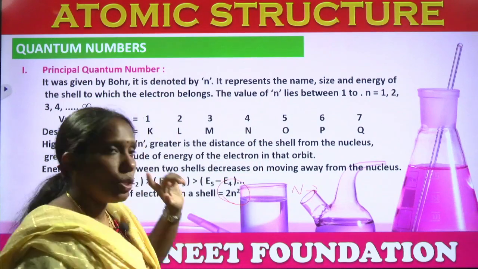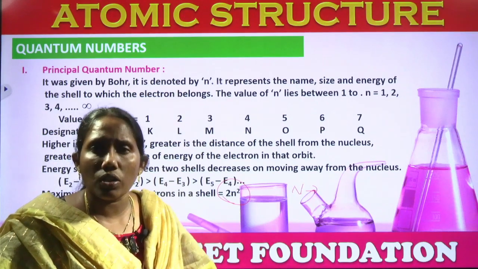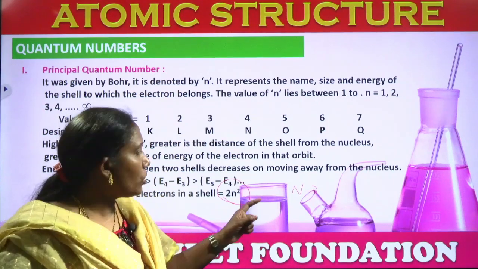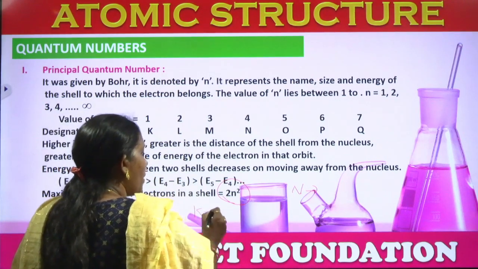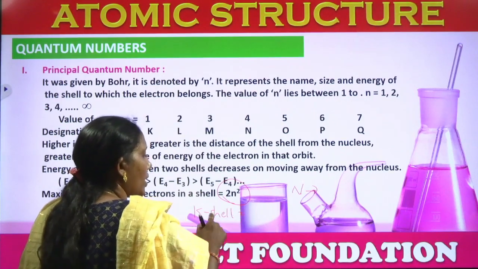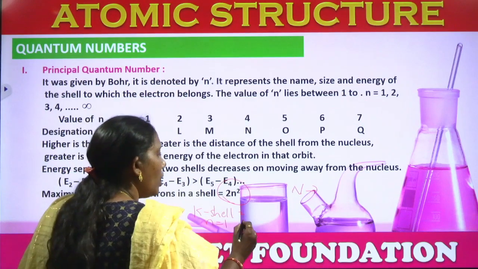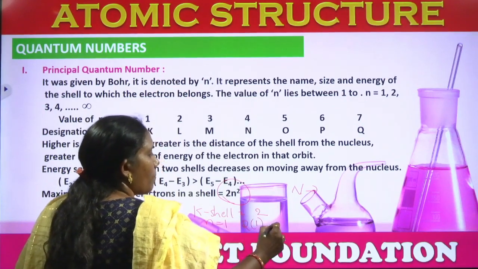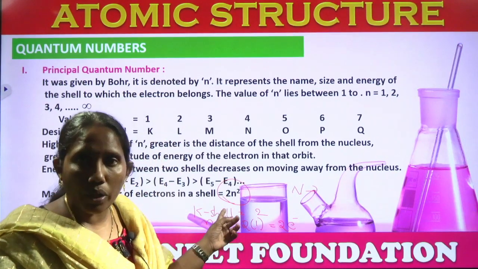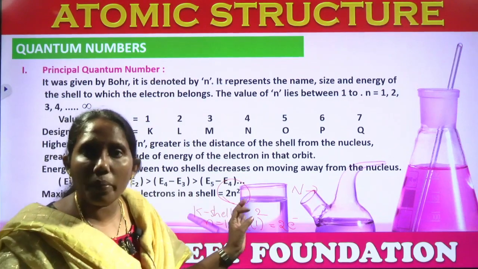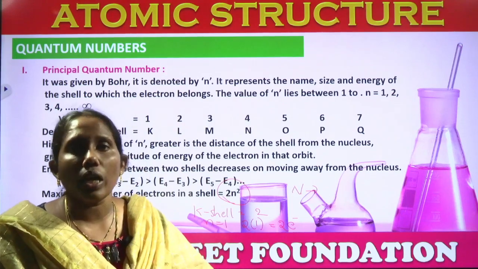We have n equal to 1, that is the first shell, name of the shell is K shell. If anybody asks what number of electrons present in K shell, then you have to apply this formula, that is 2n square. So K shell, how many number of electrons are present? K shell means n value is how much? 1. n equal to 1. Just substitute that value here. 2 into 1 whole square means 2. So, according to this principal quantum number and this formula 2n square, K shell can accommodate 2 electrons. Means in first orbit there will be 2 electrons.